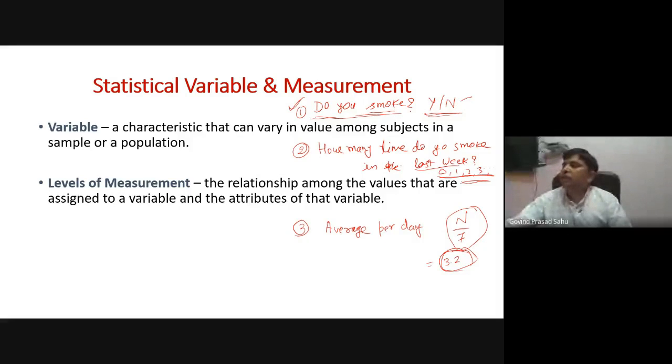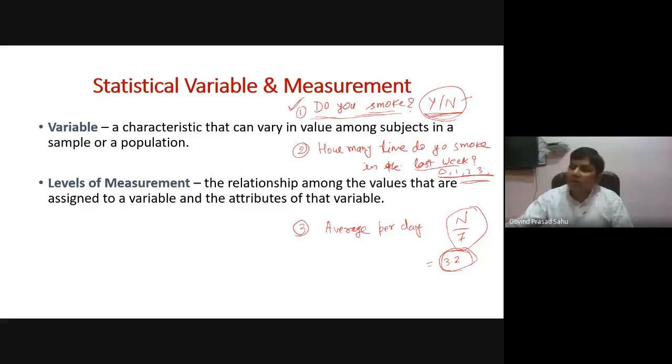In the next lectures you will learn about measures of central tendency and so on. For this, we can only get the mode, that is, which has the maximum number in the population, either smoker or non-smoker. That is just the ratio. So we don't have much choice for analyzing this type of data. Okay, so that is one thing.